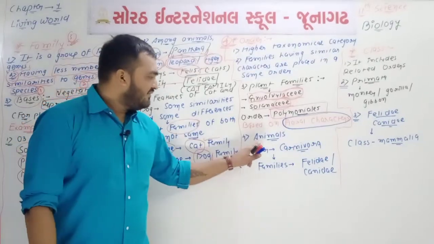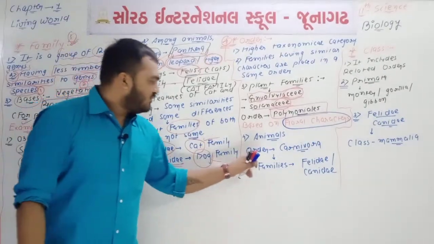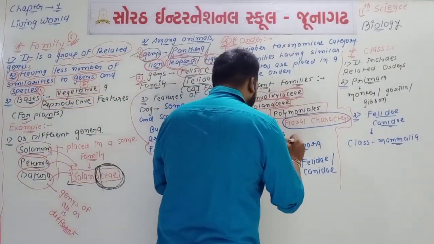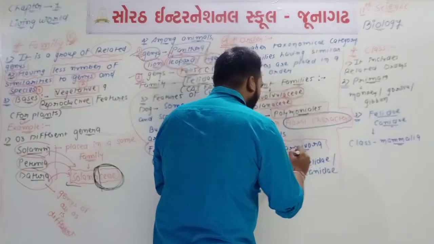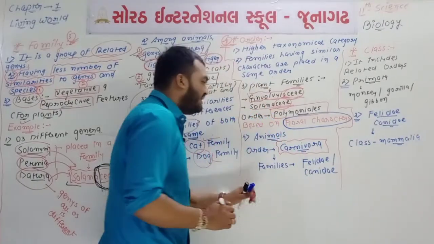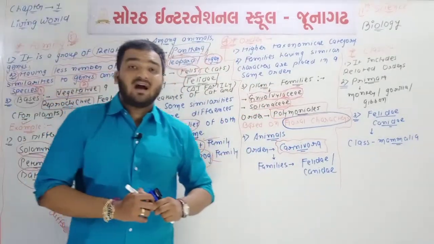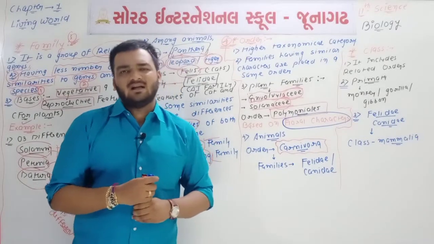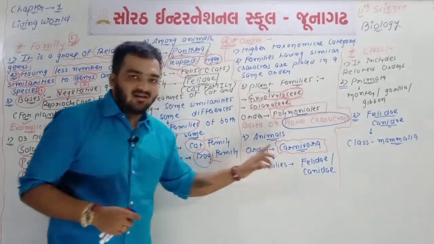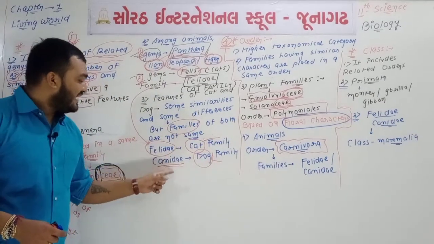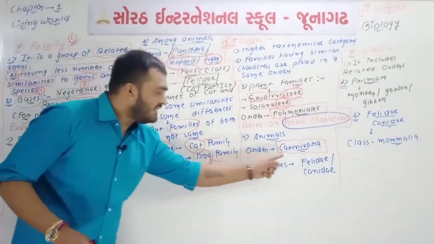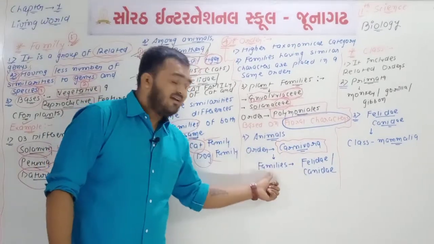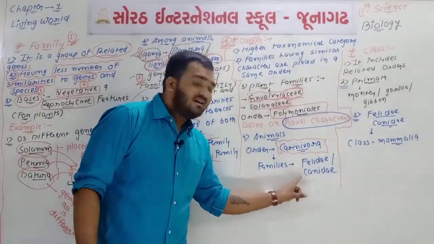Okay. Now see, if we talk about the animals, we are talking about one order which is known as Carnivora. Okay, here we have one name which is known as what? It is known as Carnivora. Okay, what is Carnivora? Carnivora is one type of order. Carnivora has different types of families like Canidae and Felidae. So, order Carnivora has different types of families like Felidae and Canidae.